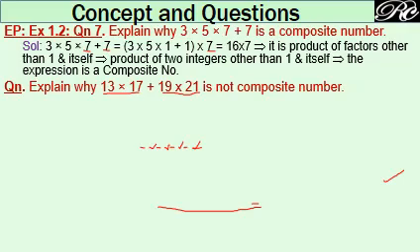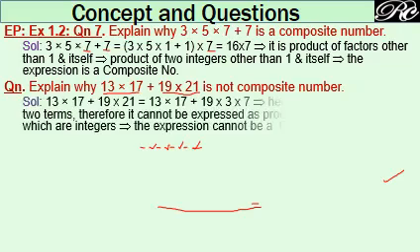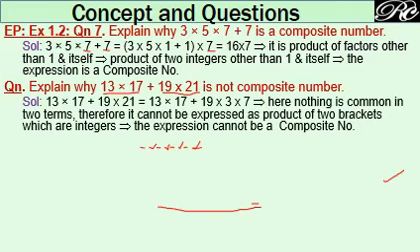Like, let us understand this problem. Explain why 13 into 17 plus 19 into 21 is not a composite number. See here, the first term is 13 into 17. The second term is 19 into 21, and they are separated by a plus sign. Here we have attempted to factorize even this 21, but still we are not getting any common factor in the first term and the second term.